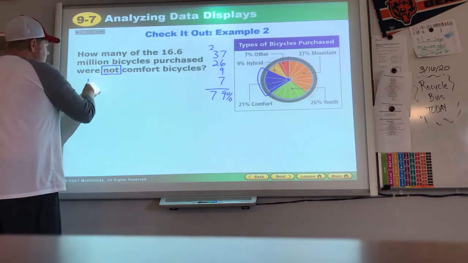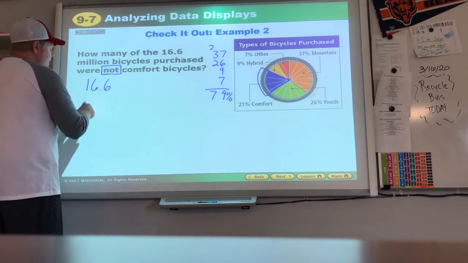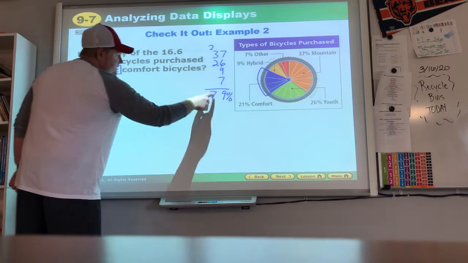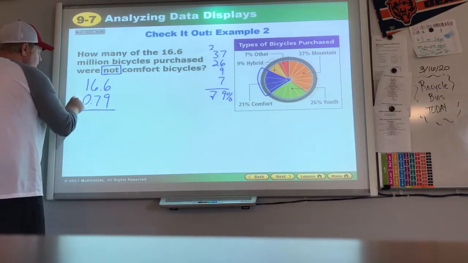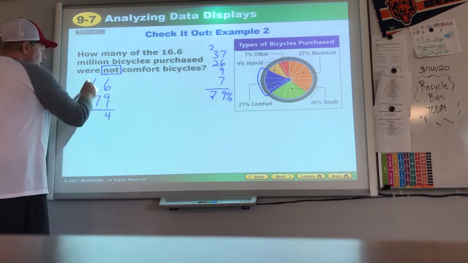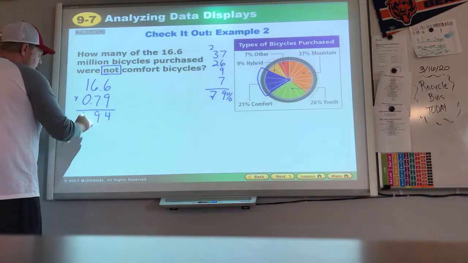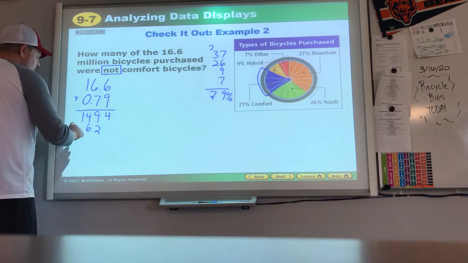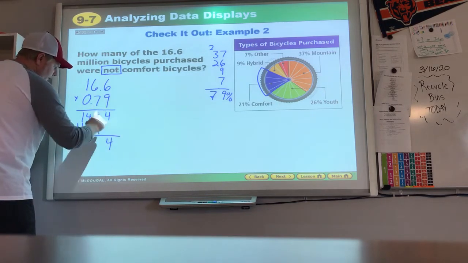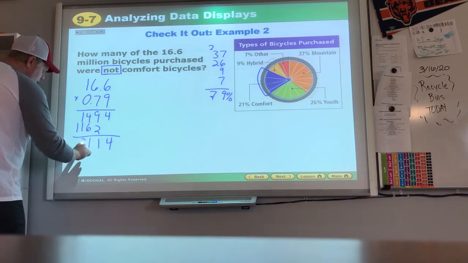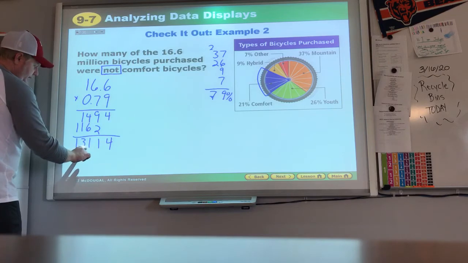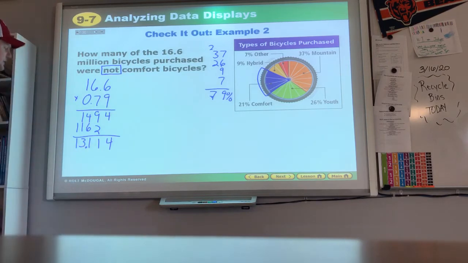So I can take that 16.6 times 0.79. I change this into a decimal. That's 54, that's 59, that's 14, that's 42, that's 46, that's 11, 4, 11, 3. 1, 2, 3 spots behind the decimal, 1, 2, 3, to put that there. 13.114 million.